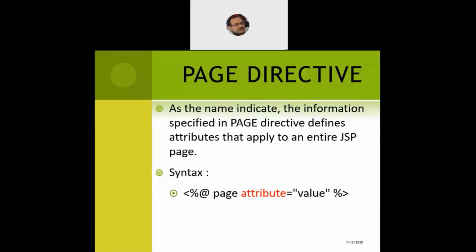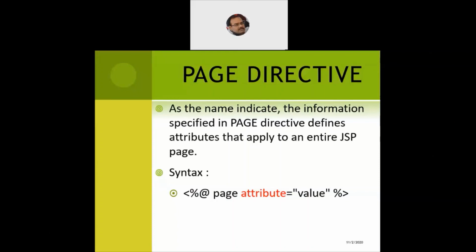Remember the notation, the at the rate operator, which I need to prefix along with the word page: at the rate page, attribute is equal to, within quotes, the value. Again, percentage and greater than.